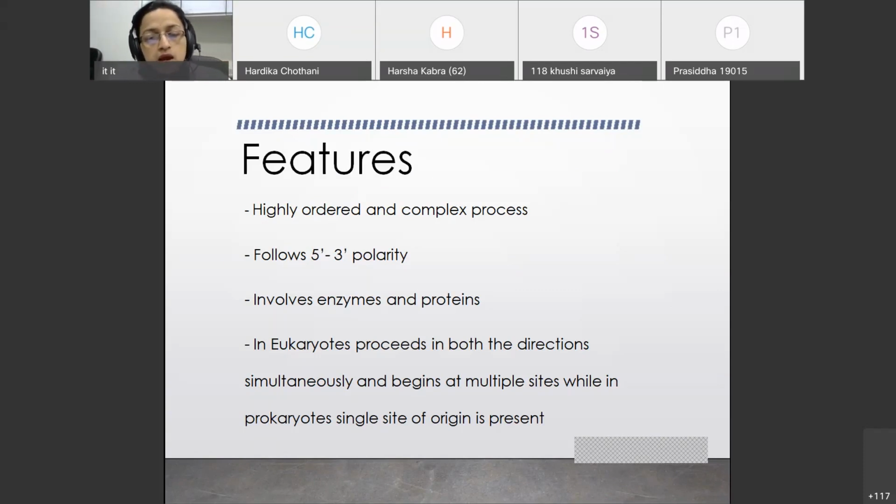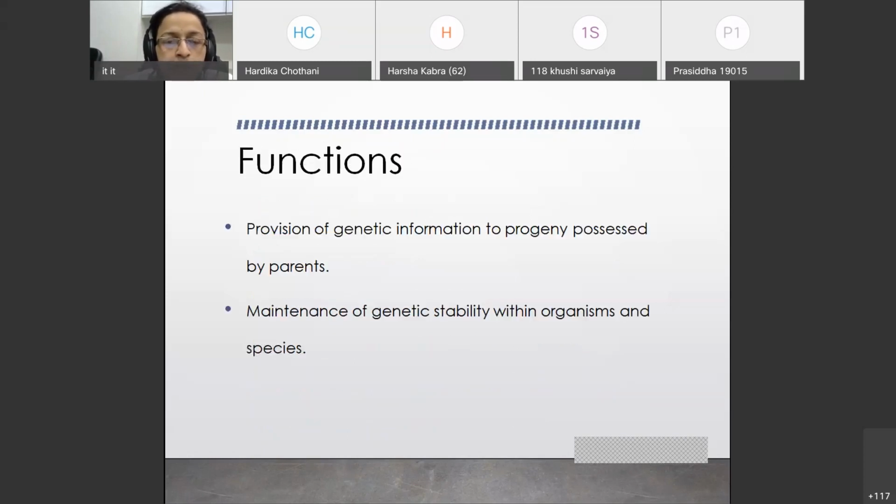In eukaryotes, the replication starts in both directions simultaneously and begins at multiple sites, while in prokaryotes, a single site of origin is present. The reason I will tell you later on, and how this particular thing occurs, the diagrammatic representation of this also I will tell you in the subsequent parts of the lecture. Now, why do you need to have replication? This replication is necessary